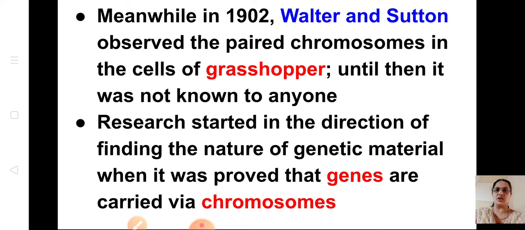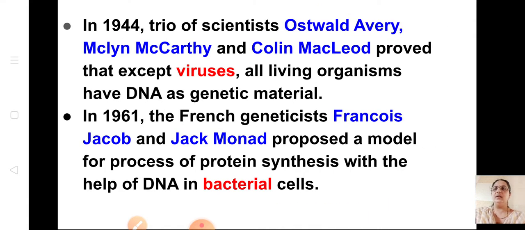We have learnt about the structure of chromosomes, about genes, everything in standard 9. We will revise once again. Okay, in 1944, the trio of scientists Oswald Avery, Colin MacLeod, and Maclyn McCarty proved that except viruses, all living organisms have DNA as genetic material. We have been learning about the structure of virus. It doesn't have DNA. All other living organisms have DNA except virus.